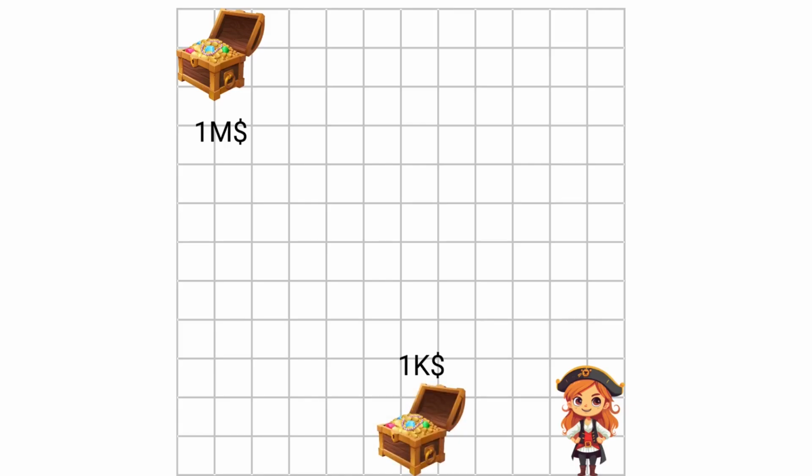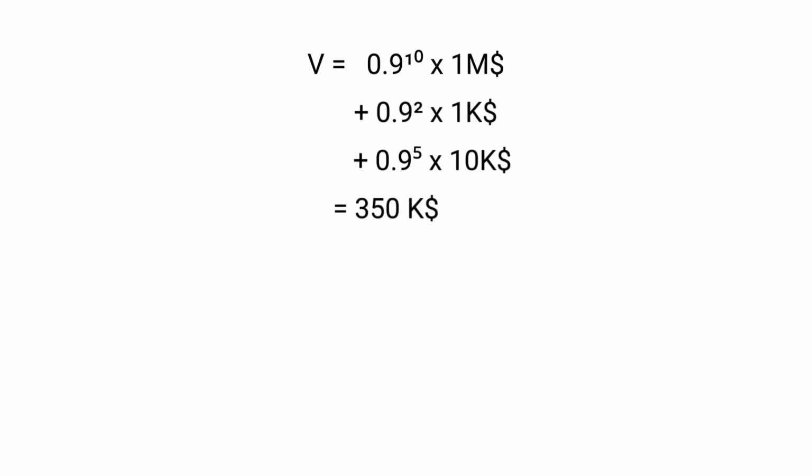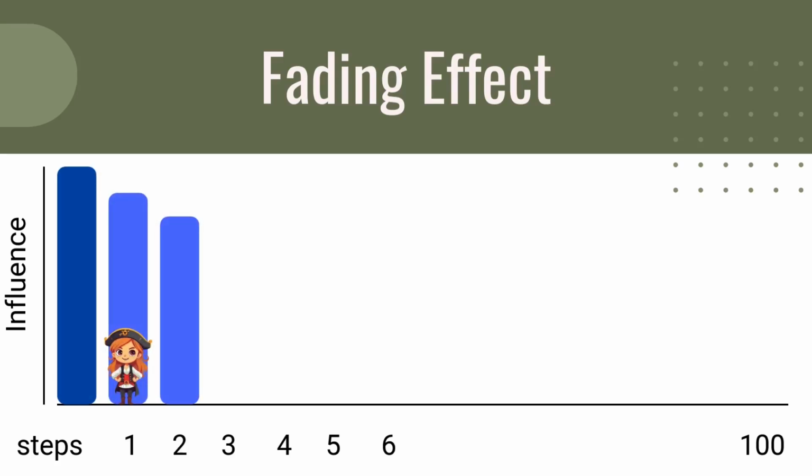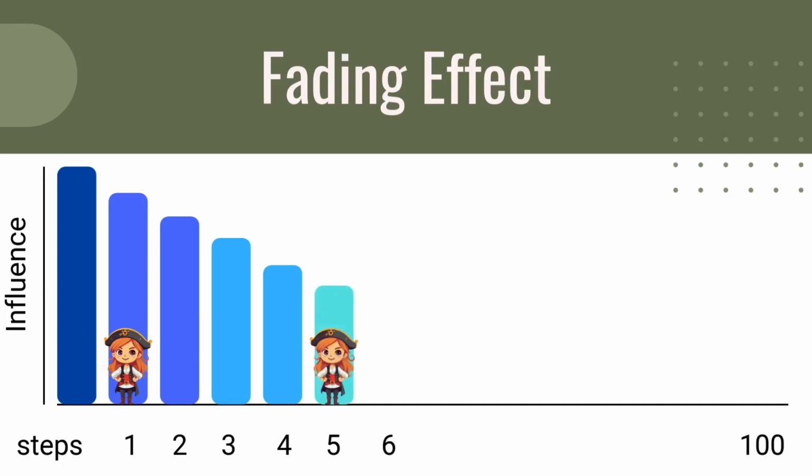Now, consider multiple rewards at various locations. If there are 3 treasures, one worth $1 million at a distance of 10 steps, another worth $1,000 at 2 steps, and a third worth $10,000 at 5 steps, then the value of your current state is the sum of all these discounted rewards. V equals 0.9 to the power 10 times 1 million plus 0.9 to the power 2 times 1,000 plus 0.9 to the power 5 times 10,000, which is equal to around $350,000.